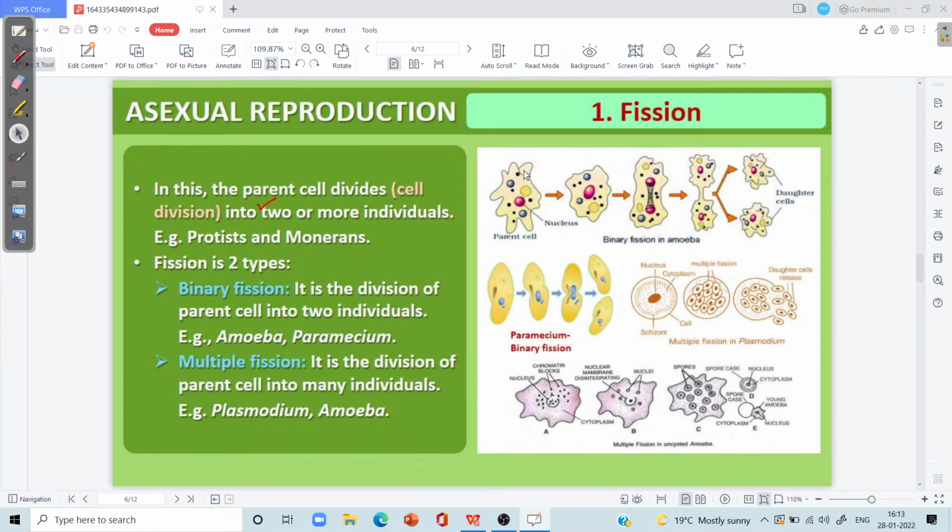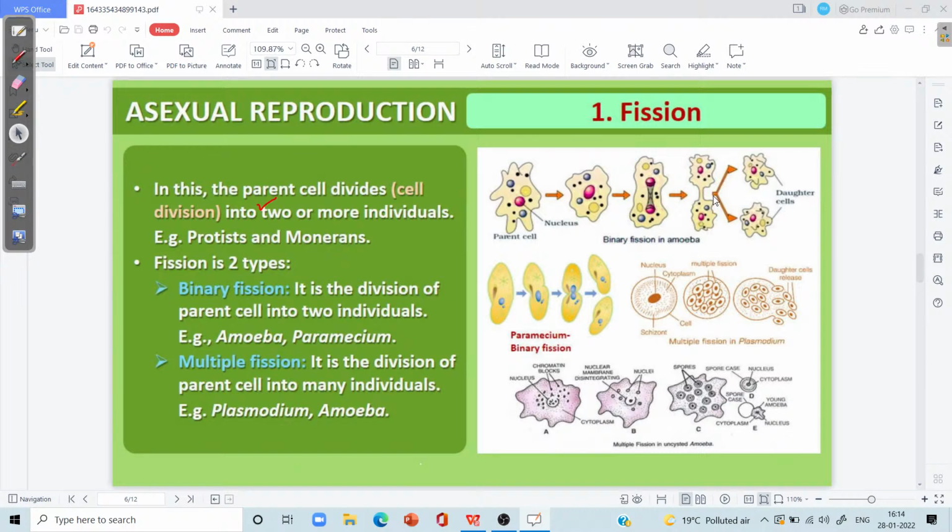You may see the various different pseudopodia, they are similar in the parent cell as well as in the daughter cells. And likewise, if we assess the chromosomes as well as the genes of the parent cell as well as of the daughter cells, they are found to be similar. So hence, I can say, in case of asexual reproduction, morphology as well as the genetics of the parent cell matches with the daughter cells.